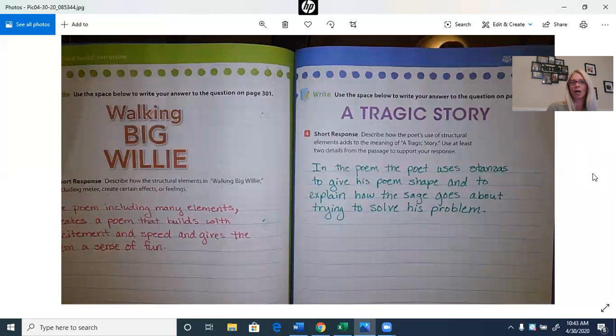So we're going to put on ours, in the poem, the poet uses stanzas to give his poem shape and to explain how the sage goes about trying to solve the problem. So it tells us what problem he's trying to solve, and we know at the end that he actually didn't get to solve that problem, which created that disappointment that the poem expresses. So if you need to pause this, go ahead and pause it so you can finish writing.